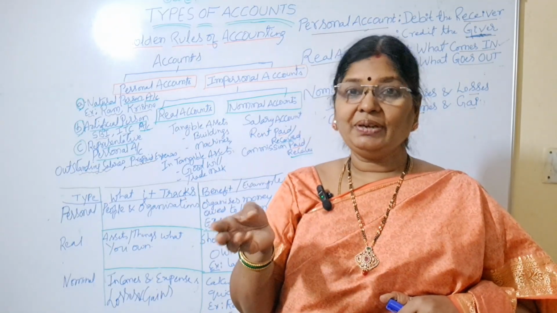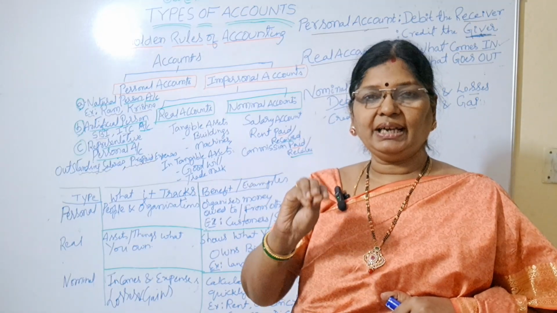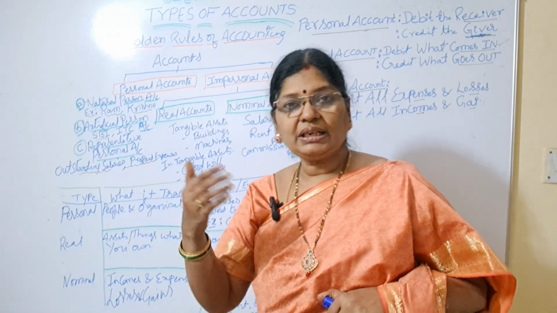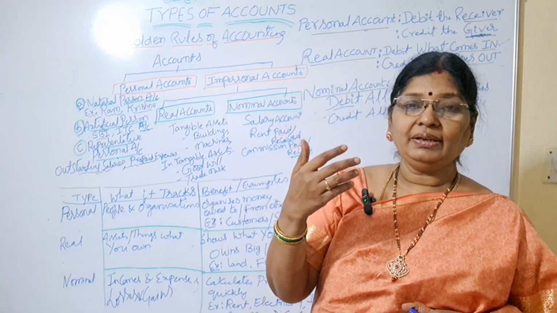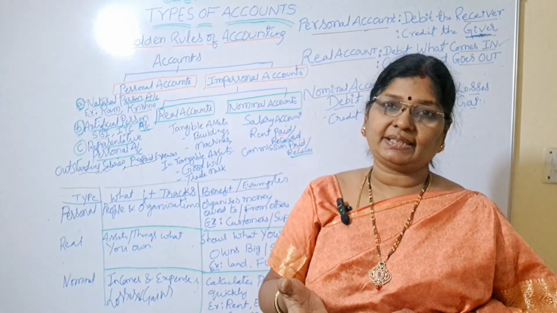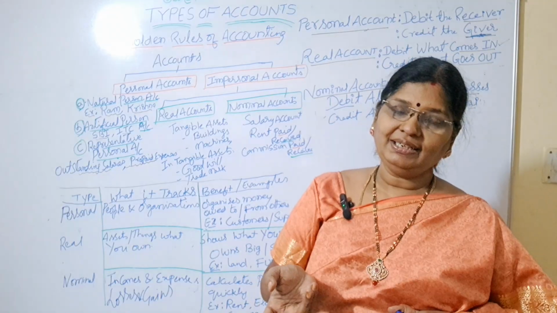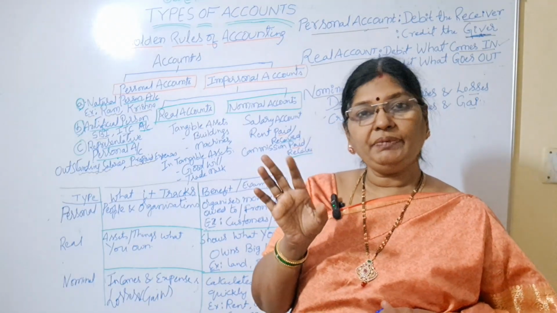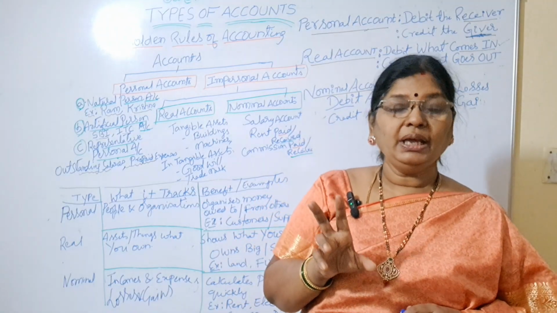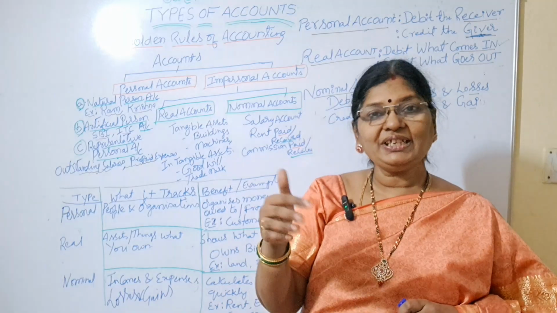Now I'll explain losses. What are losses? Say you are owning one car, but that car is now outdated, so you want to buy a new car. The car which you want to sell, you purchased for 10 lakhs, but now you are selling that for only 7 lakhs. So what is your loss? 3 lakhs is your loss. Is it clear? In the same way, suppose I am having one gold coin which I bought for 1,50,000. Now I want to sell that gold coin for 2 lakhs. So how much is my profit?